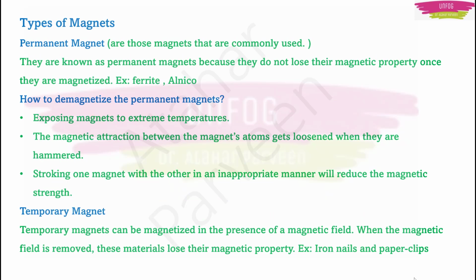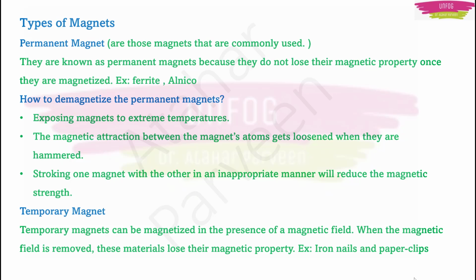Now there are three types of magnets. First is a permanent magnet, second is a temporary magnet, and the third one is called an electromagnet. Let's talk about them one by one in a short manner. Permanent magnets are those magnets which we commonly use in our daily lives. They are known as permanent magnets because they will not lose their magnetic property once they are magnetized. Simple examples are ferrite and alnico. These are examples of permanent magnets.